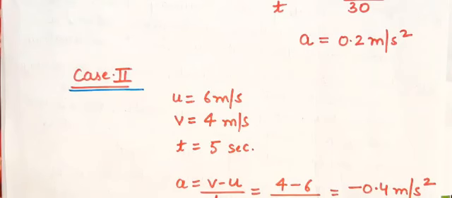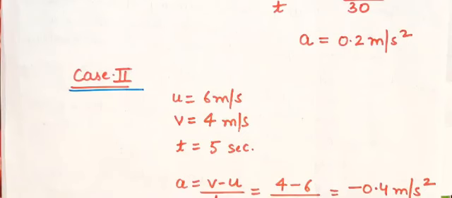But keep one thing in mind, convert into SI units. For example, if acceleration is given in kilometer per hour, you need to convert that into meter per second. If time is given in hours, convert that into seconds. If time is given in minutes, say 2 minutes, convert into seconds, so it will be 2 into 60 seconds. So please convert into SI units. And after your question is done, do not forget to write the units.